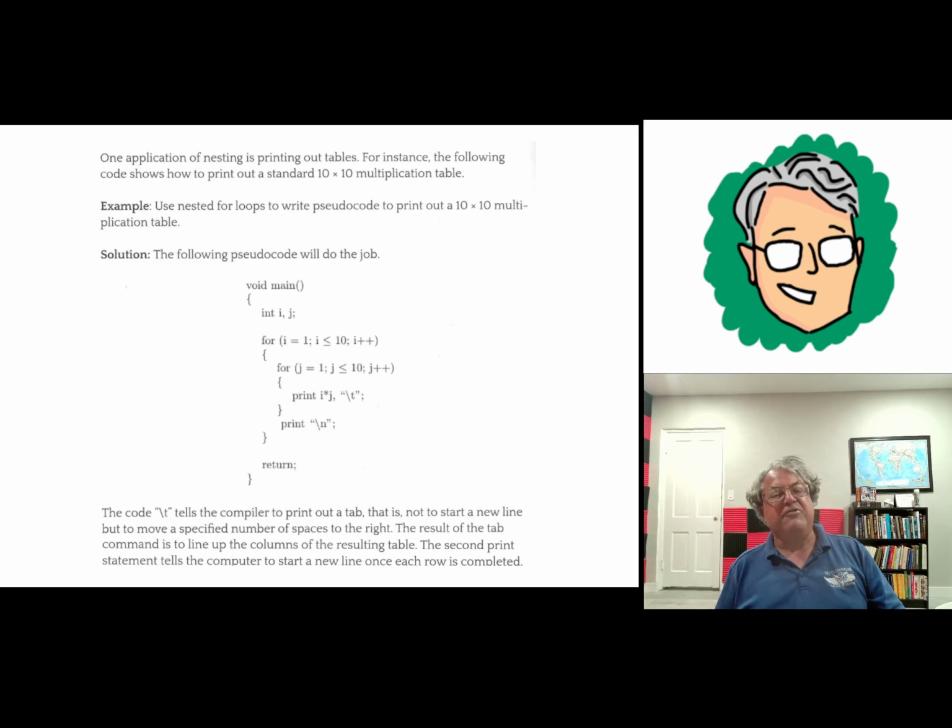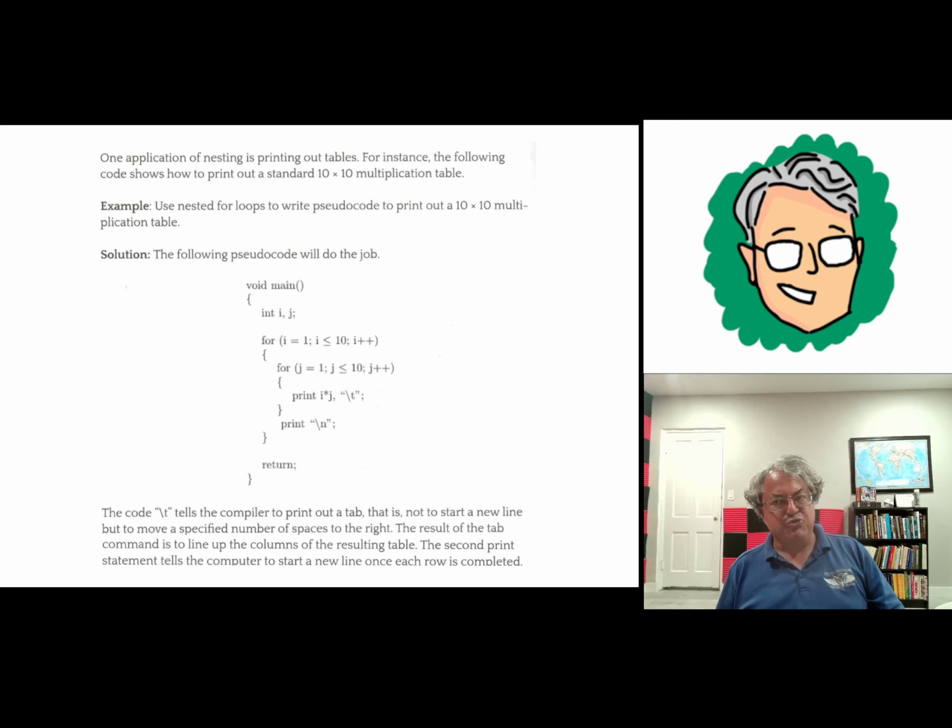When we first run the code, I is going to be 1, and then we go into the inner for loop, J is 1. So now I and J are both 1, and now it's going to print the product 1 times 1. That's just 1. And then it exits the inner for loop body and goes back again, because J is still less than or equal to 10. Now J is 2, and now it's going to print 1 times 2, it's going to print 2, right next to 1.